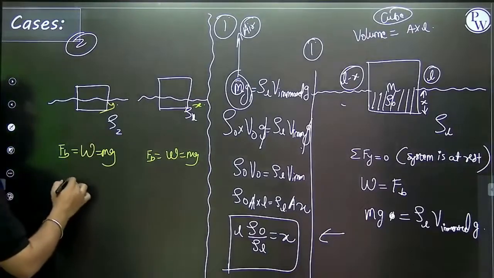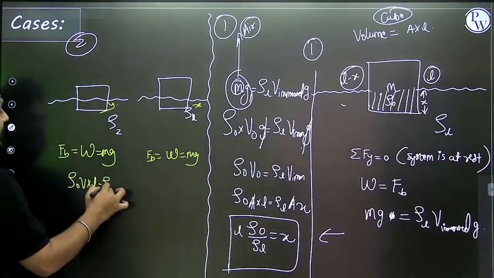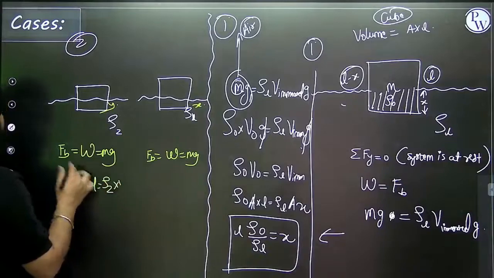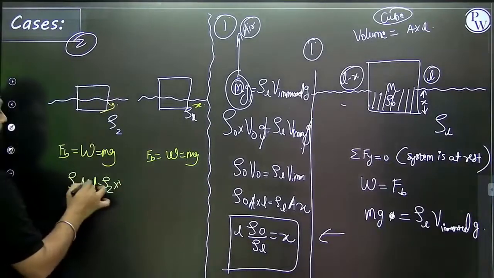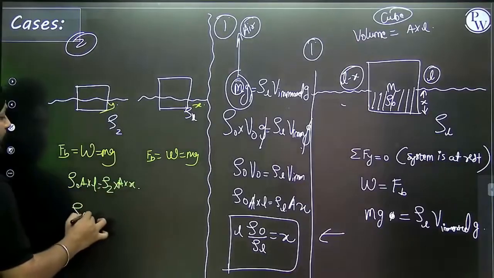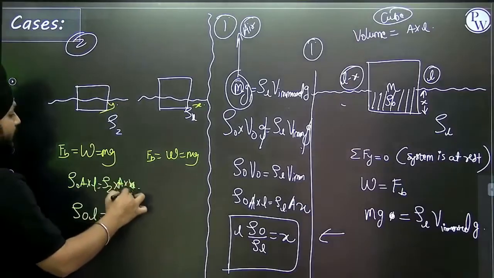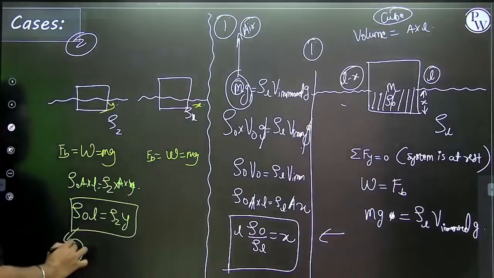So here, can we write density of the object into area into length? It is density of fluid 2, into, sorry, not volume, this will be area, into y. So density of the object into L is equal to delta 2 into y. Can I consider this as equation number 1? Yes.